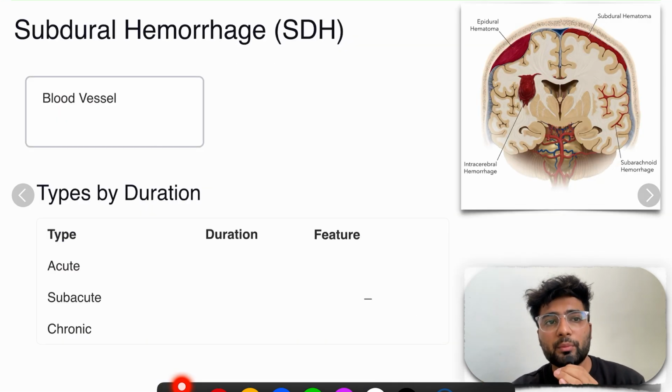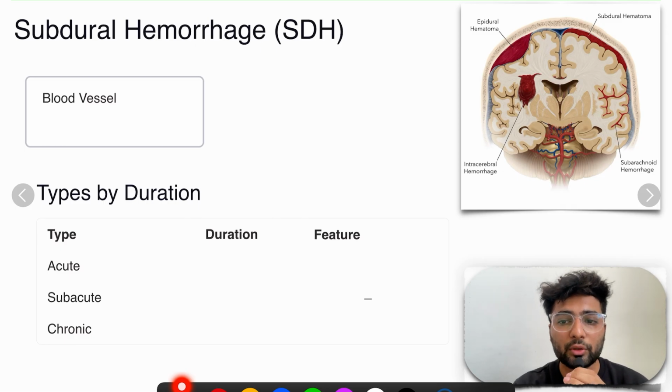Now we are studying subdural hematoma. As I told you, in subdural hematoma, the blood vessel involved is what? Bridging veins, and it has what? Banana or concentric shape hemorrhage.